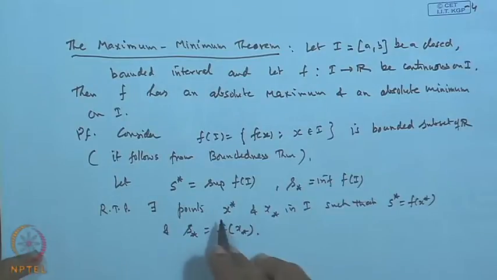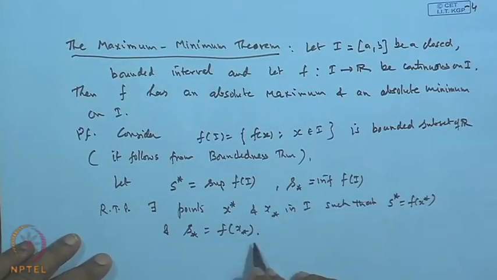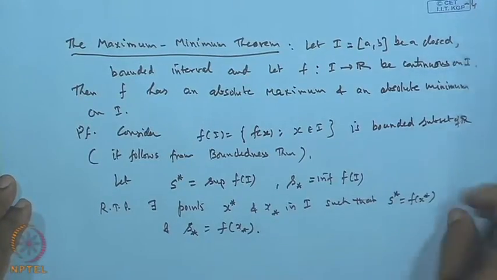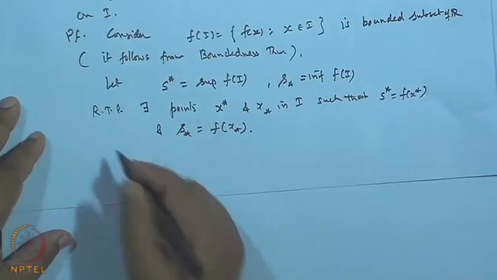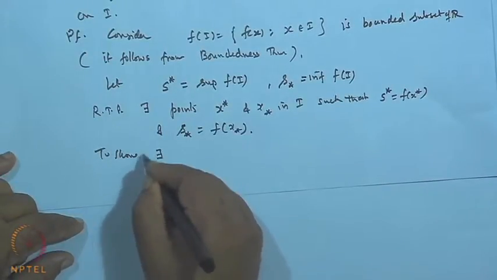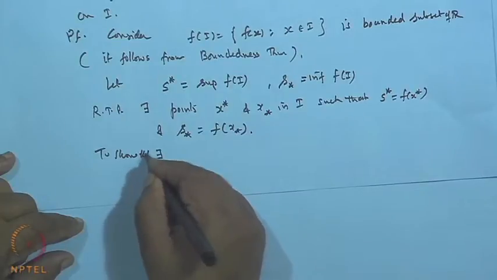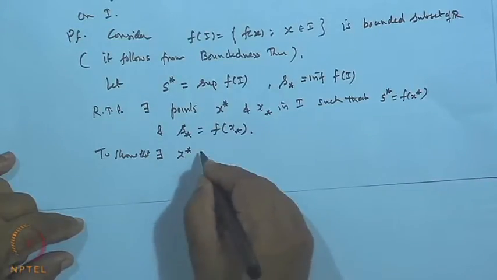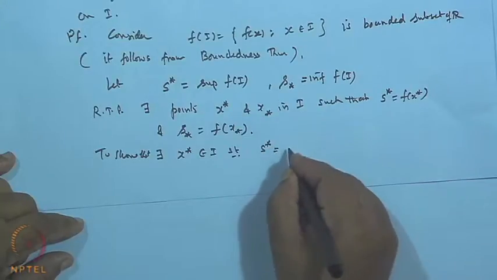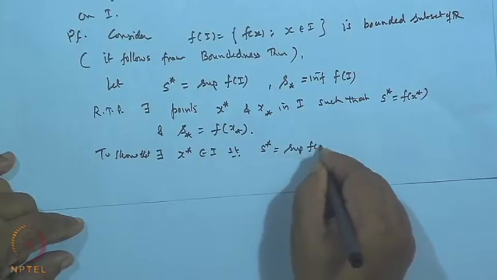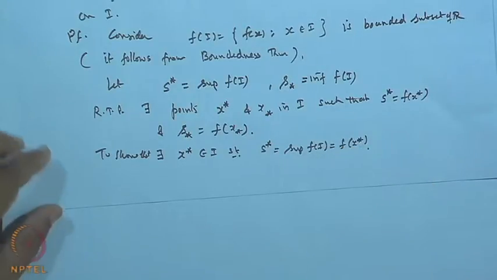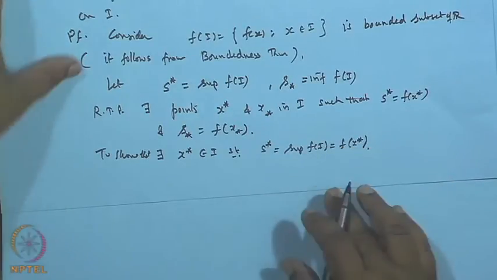So, first we will prove for this side, and the other will follow in a similar way. Okay. So, let us assume, first to show that there exists an x star in I, such that S star, which is the supremum value of f(I), exists and is equal to the value at this point. There exists. This we wanted to show.